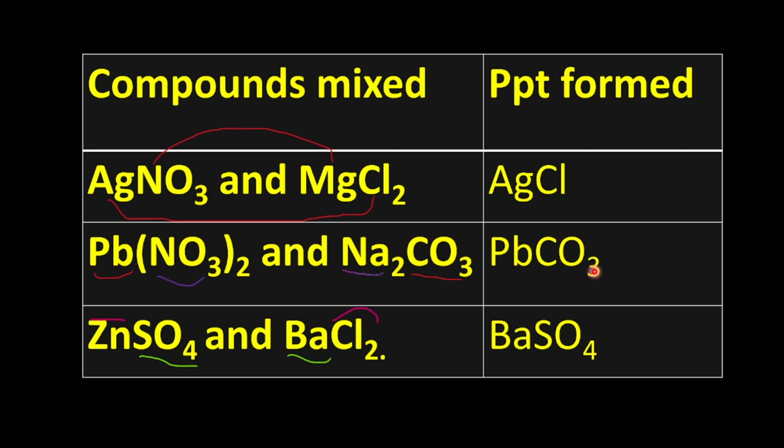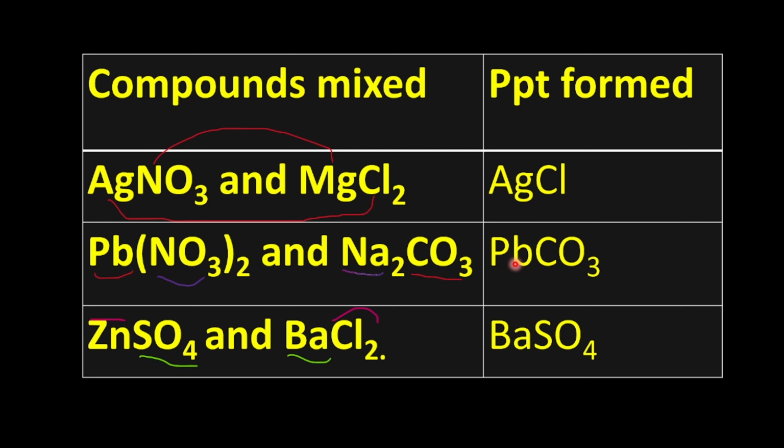But let's look at Pb and CO3. In this case, Pb combines with this to give us PbCO3. Now let's go back to the rule. The rule says that all carbonates are insoluble except when they combine with group 1 metals and ammonium ion.